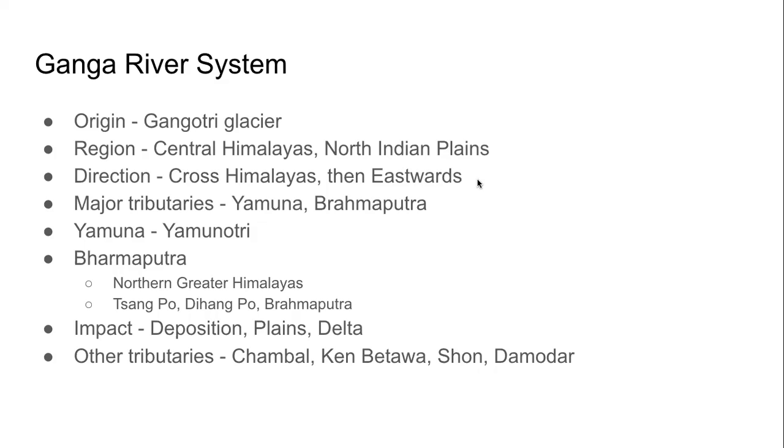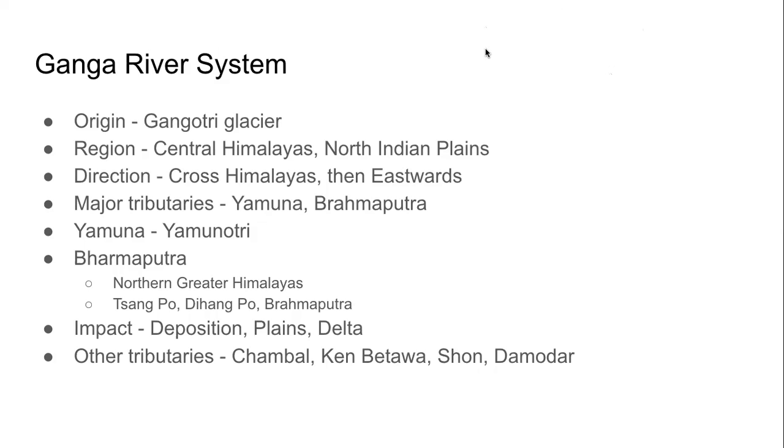So, the Ganga river system and the Brahmaputra river system. Now, the Ganga river system also has some tributaries that are originating in the peninsula. Just look below the Ganga river system. You will see the rivers Chambal, Ken, Betwa, Shon, Damodar.